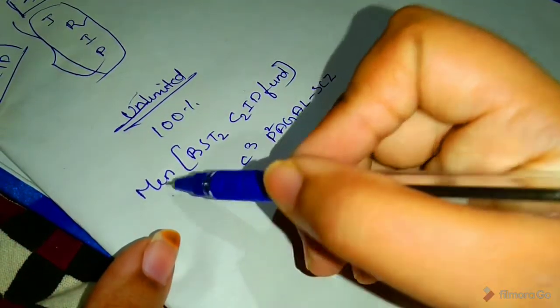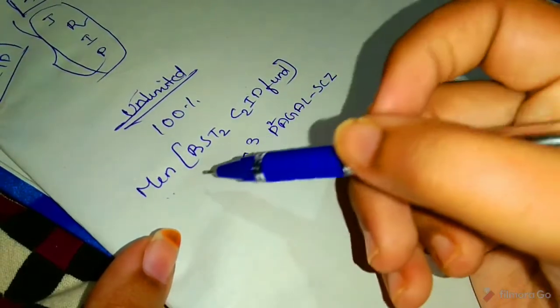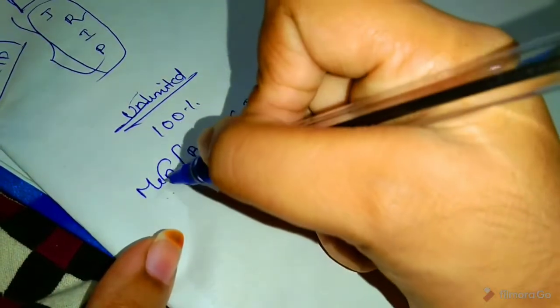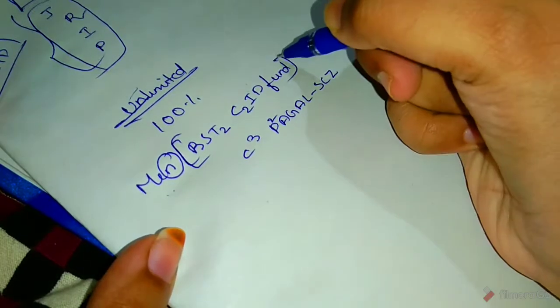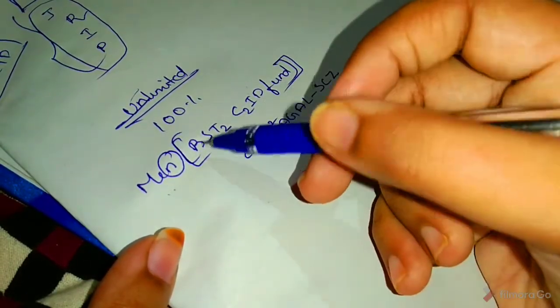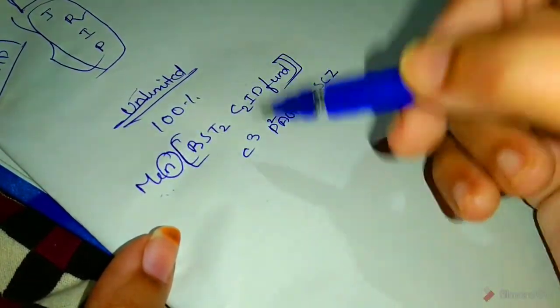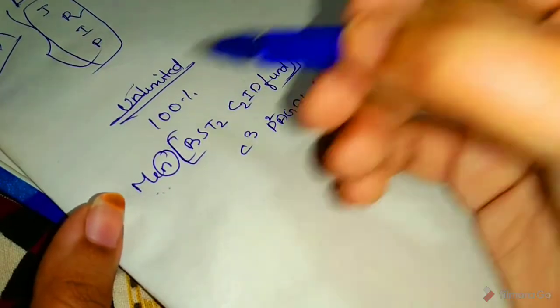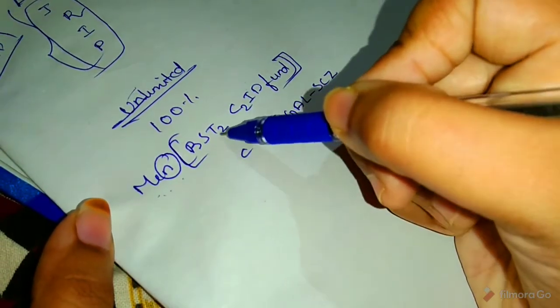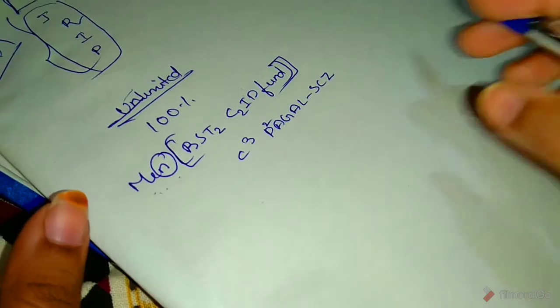MEN C3 Pagal SCZ. So in this N, there is another shortcut. In N: BST2 C2 ID fund.